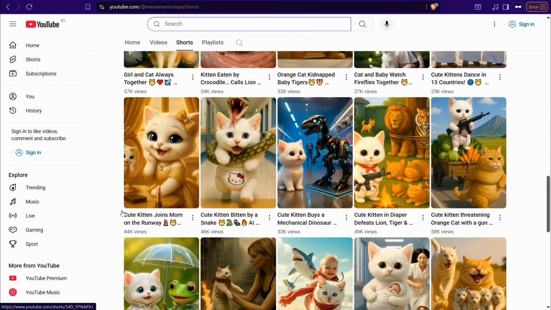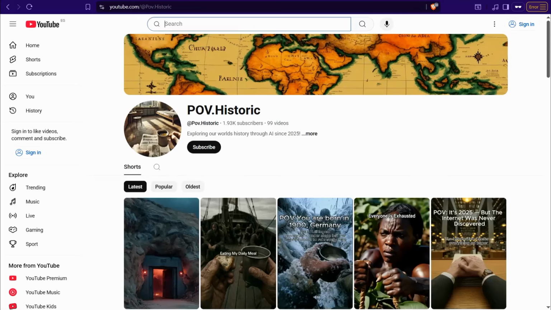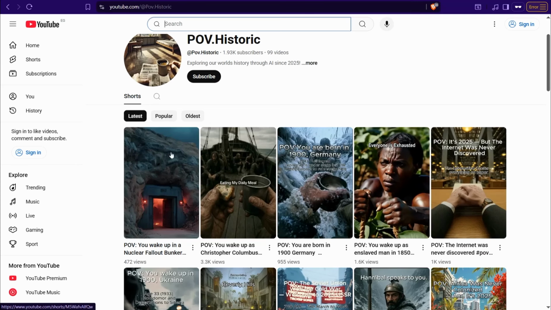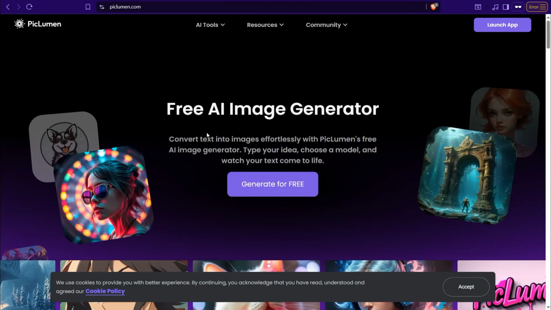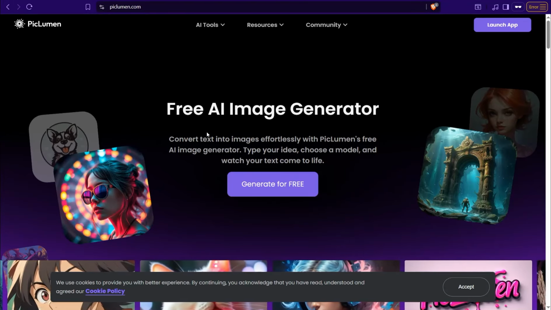Or this amazing one that was trending before, that is POV videos, where you can go back in the past to war, to an ancient civilization and so forth. So how can you create all these videos completely for free using AI? For sure, regarding creating your images for these scenes, you can depend on different AI image generators like Midjourney, Ideogram, Pixelyomin.com, and so on. And for sure, with $0 literally.